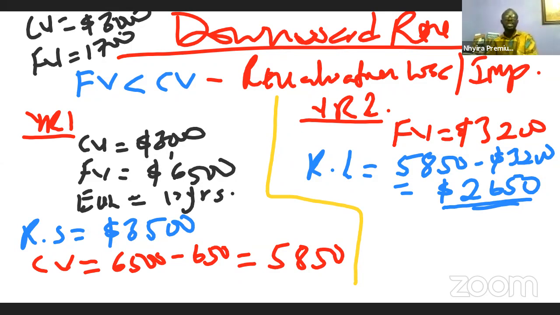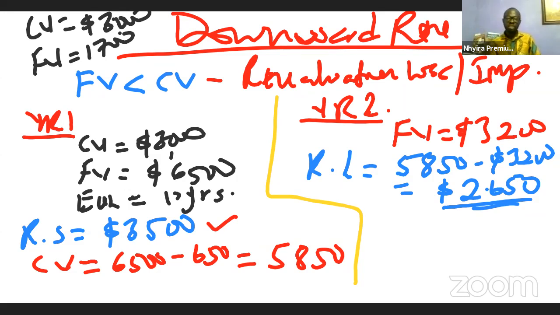Now, assuming year 2 was the first time we revalued the asset and we had this loss, we wouldn't have thought about anything. All we would do is debit the income statement, and then we'll credit PPE. No cause for alarm. But remember, this asset that is having a loss of 2,650 in the second year had a revaluation gain in year 1 of 3,500. So the loss must be written off against the revaluation gain.